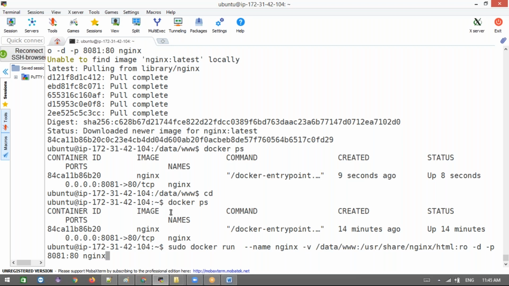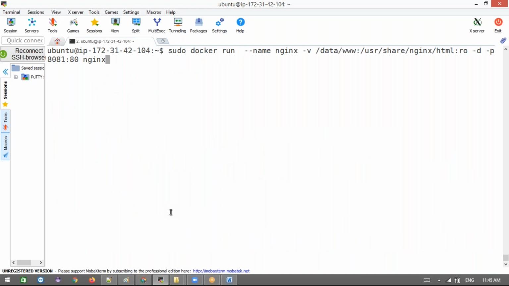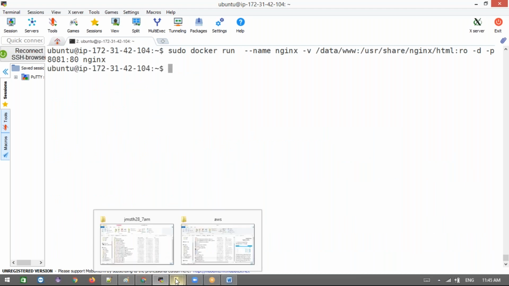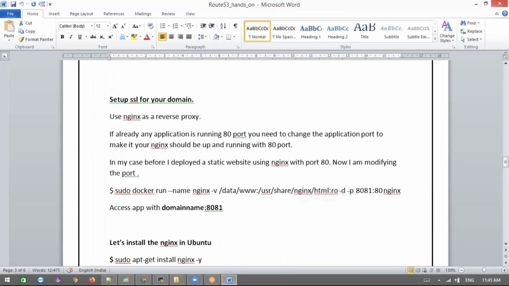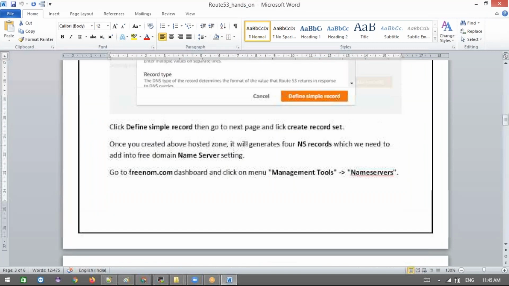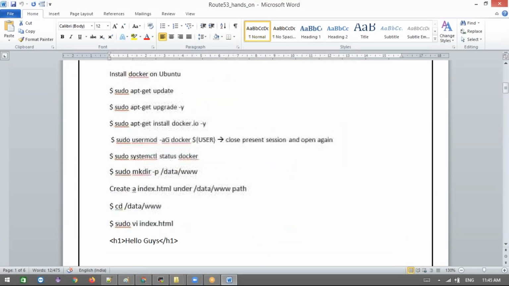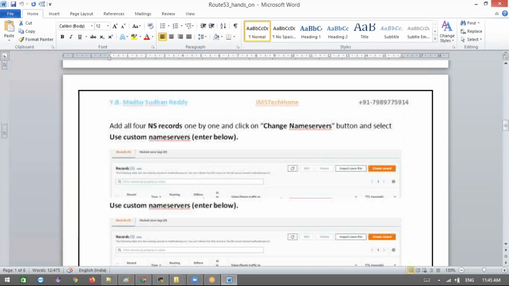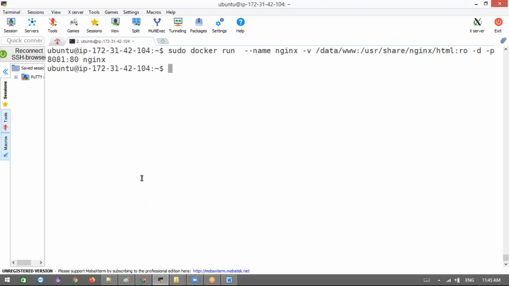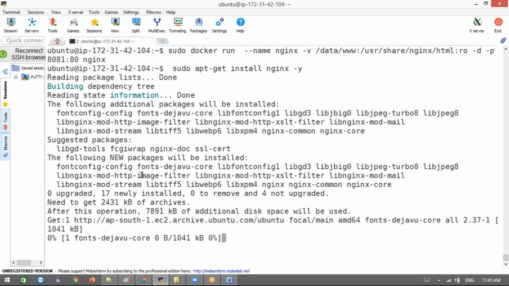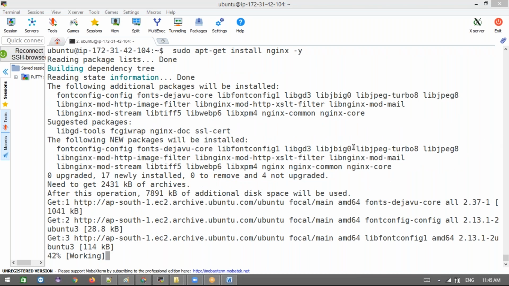Now let's see how it will work. Just press Control C. Let me install Nginx and we'll see that. I'm going to install Nginx manually. It's not a containerized Nginx, though even if you want, we can use the container Nginx also. I'm doing Nginx manually.